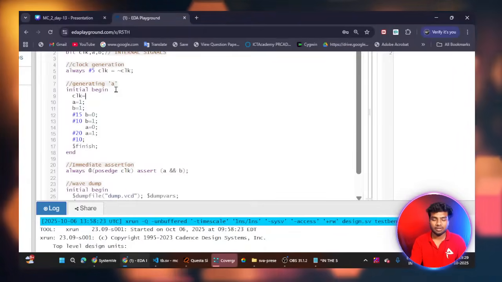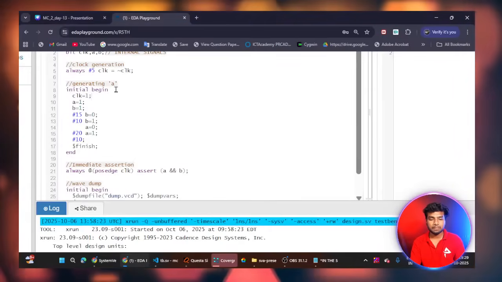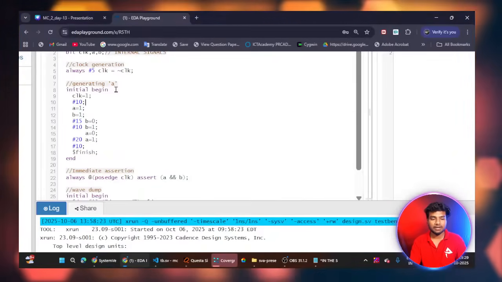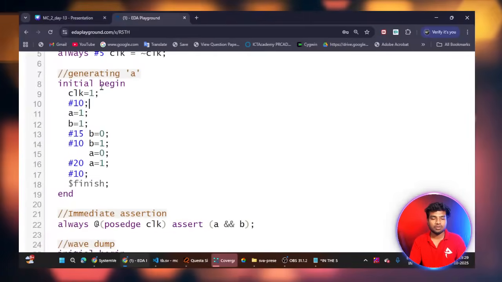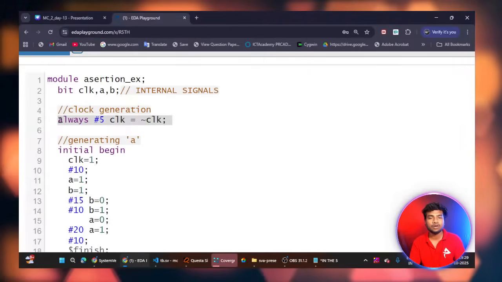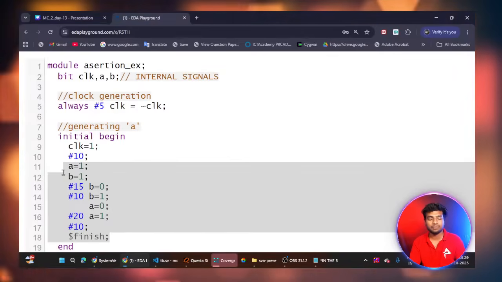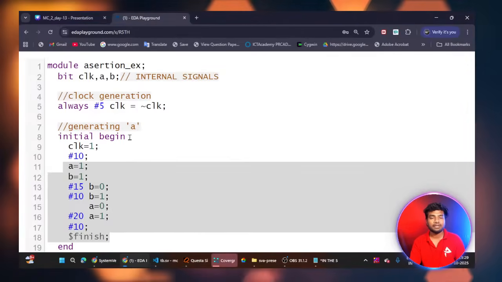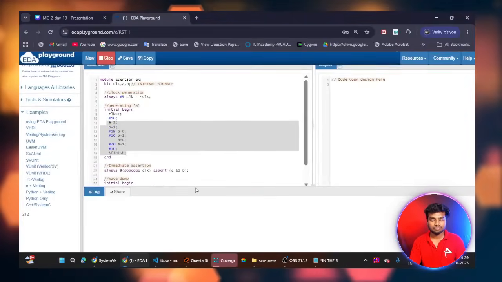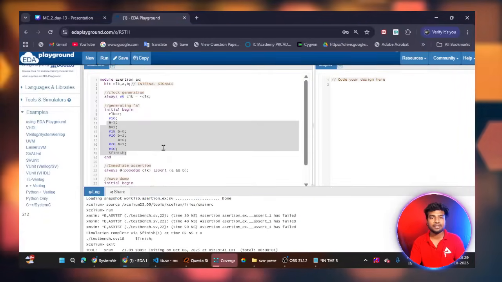If I change it to clock 1 here, this is my passage of clock, like after 10 nanoseconds my clock will be toggling. So this is my input of my clock. Why? Because I'm just toggling the clock here, but I didn't give any input for the clock. I gave only values for A and B. I'm only giving stimulus for A and B, but I didn't give any value for the clock. This is how the assertion works.